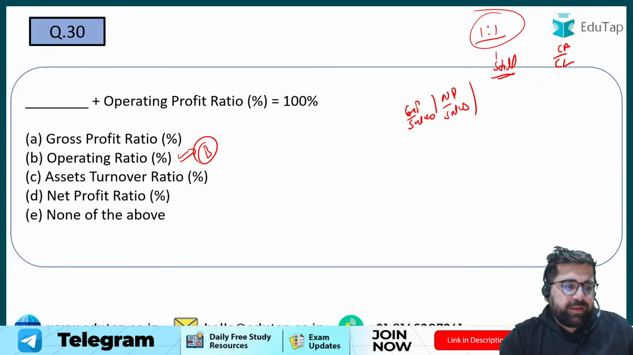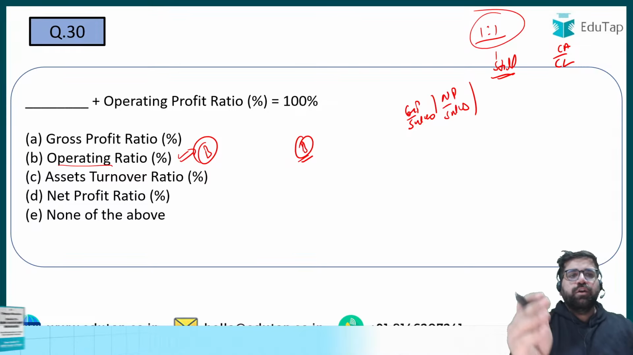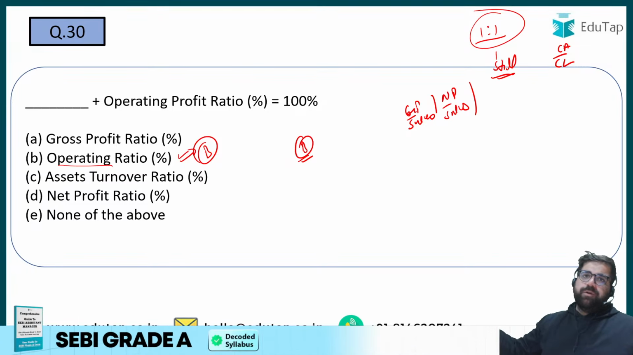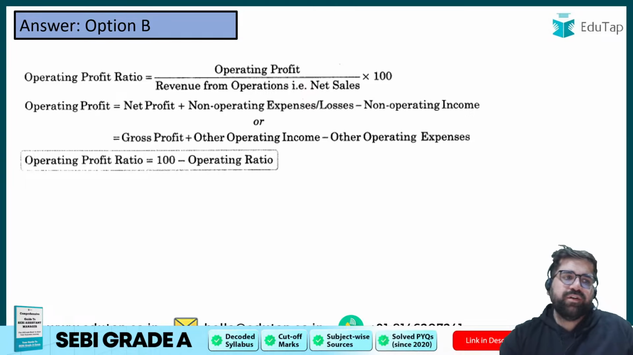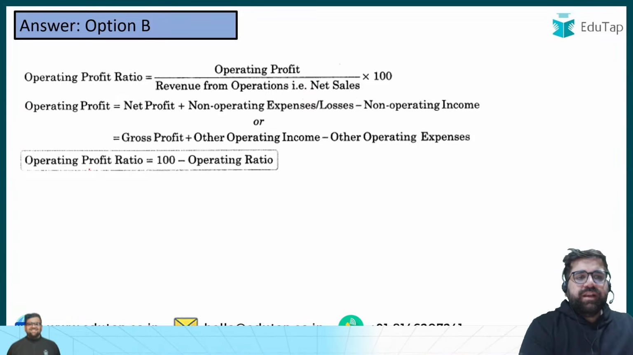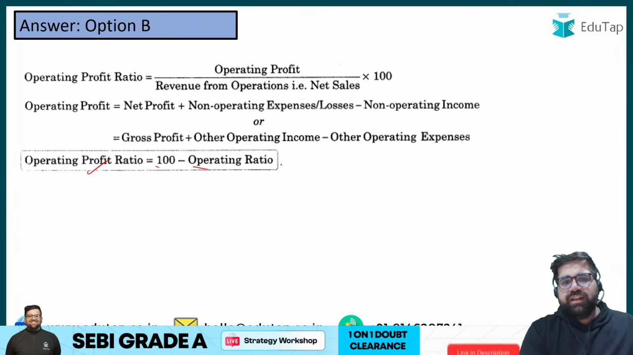30th D. No. It will be 100% B only. If you have the operating ratio, then 1 minus operating ratio will give you the operating profit ratio. So the answer will be option B only. You have to revise your concepts of accounts. Operating profit ratio is 100 minus operating ratio.